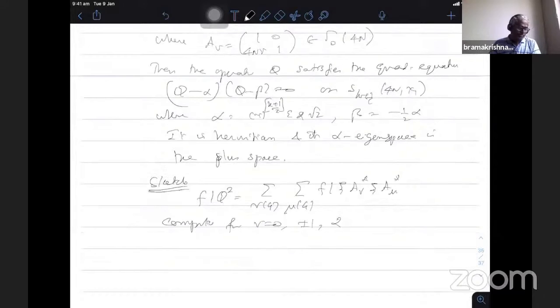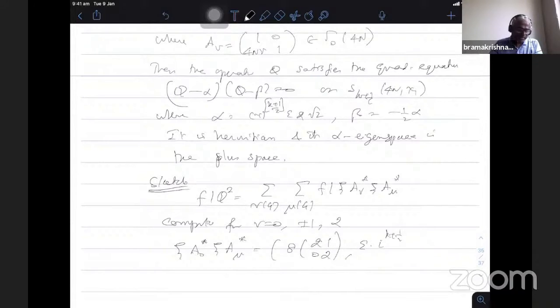When I take v equal to 0, you take this particular matrix multiplication A_0 star psi A_mu star, which is nothing but, so this I'll write with k inside, otherwise I'll have to waste some time getting back to my notation. Epsilon into i to the power k plus r.